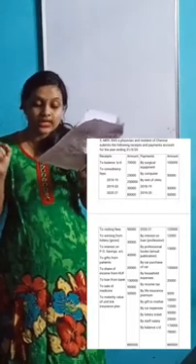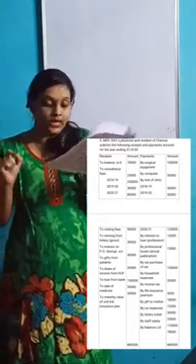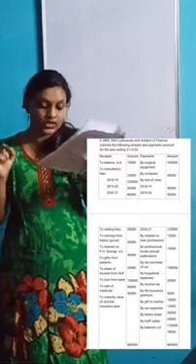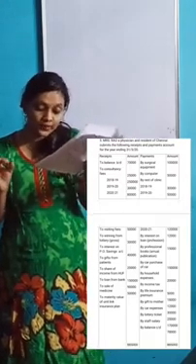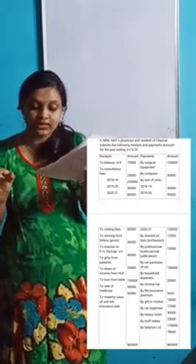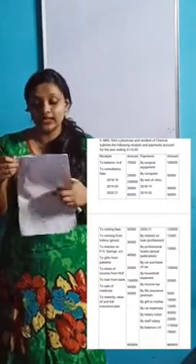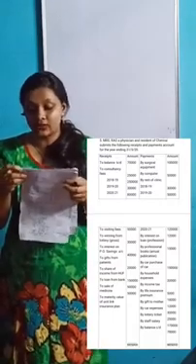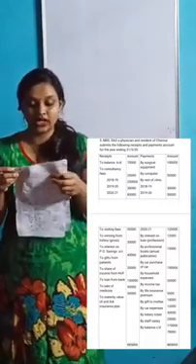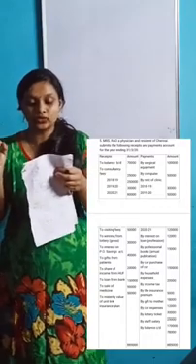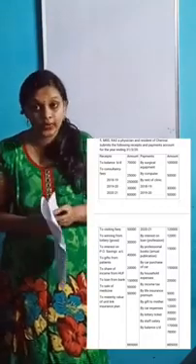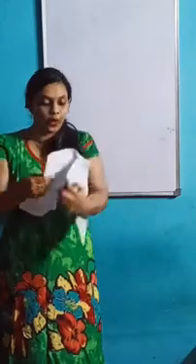Fourth point: surgical equipment and computers were purchased during the previous year 2019-20. Determine the taxable income from profession for assessment year 2021-22. So this is the question. Let's solve the problem.